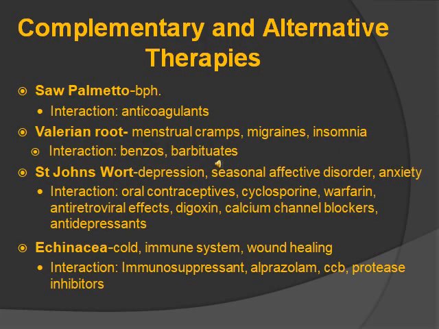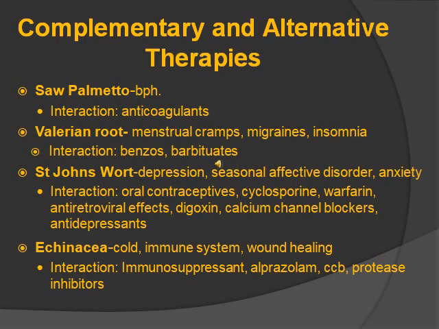Complementary and alternative therapies. So these I wouldn't really know in depth. You barely get any questions, but you do get a few questions, and most of the questions are to know what they're used for and the interaction. So that's what I wrote here. So we'll start off with saw palmetto. It's used for BPH, benign prostate hyperplasia, and it interacts with anticoagulants. That includes warfarin, heparin, etc.